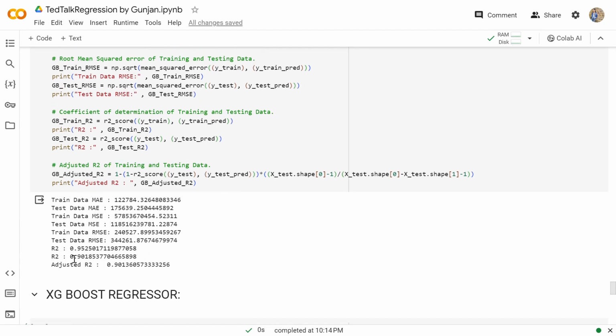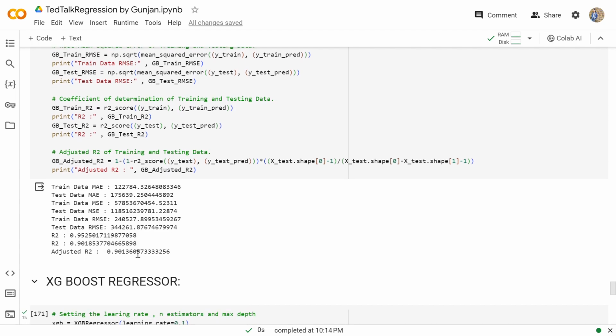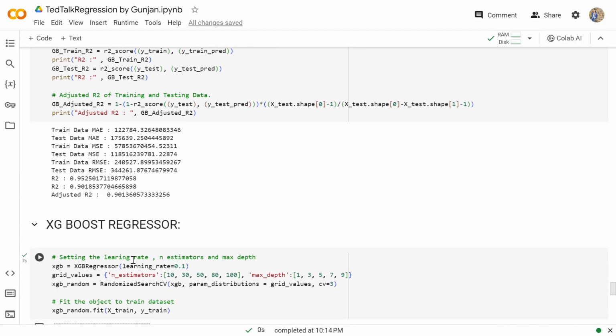2,40,527 for the train data set, and checking the value of R square, which is 0.95 for the train, and for the test it is 0.90. The adjusted R square value is 0.90.